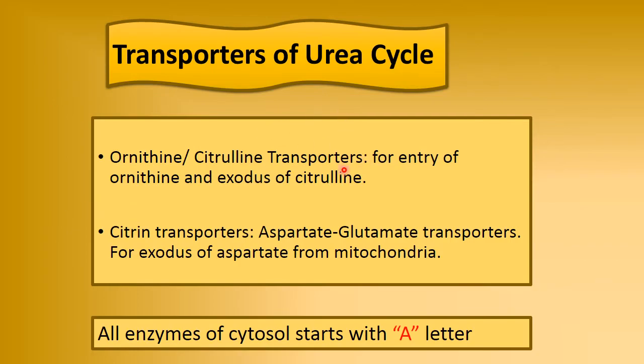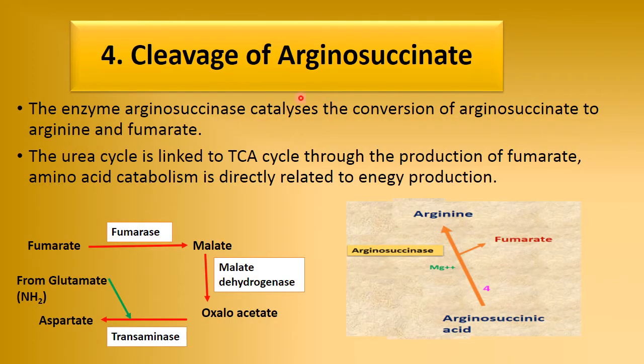Then the transporters of urea cycle you can see in between here. Ornithine and citrulline transporters are for the entry of ornithine and exit of citrulline. Citrin transporters, that is aspartate glutamate transporters, are for exit of aspartate from mitochondria. All the enzymes of urea cycle which are present in cytosol, they start from A. So now we come to all the 3 enzymes.